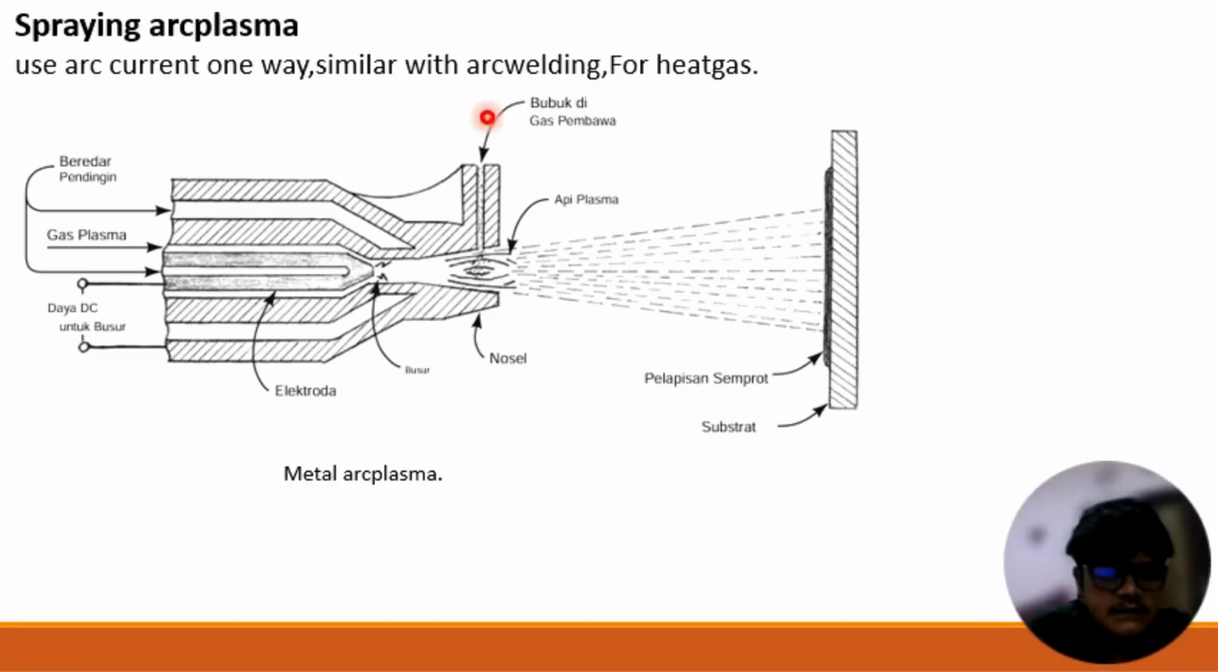And next, this is the arc plasma spraying process. In arc plasma spraying, an electric arc current is used, similar to arc welding, to heat the gas. This is a schema of arc plasma metal spraying.